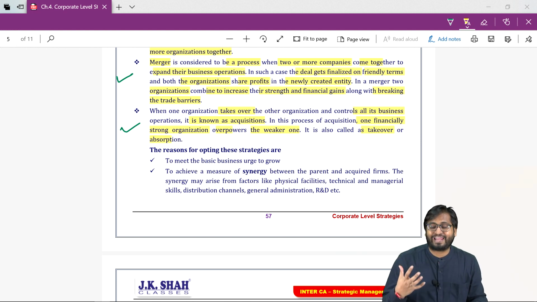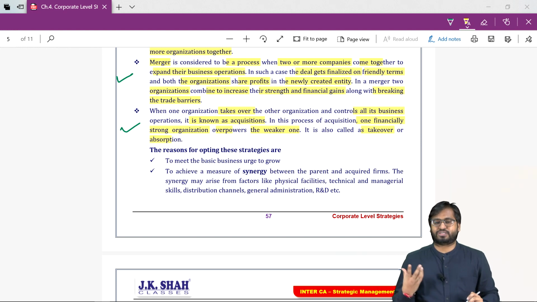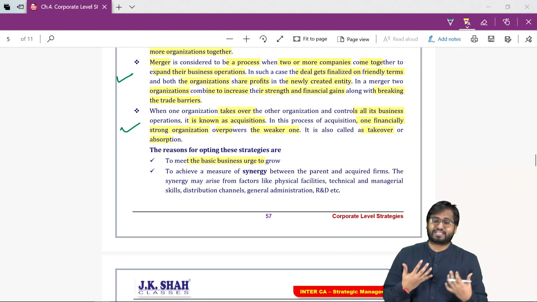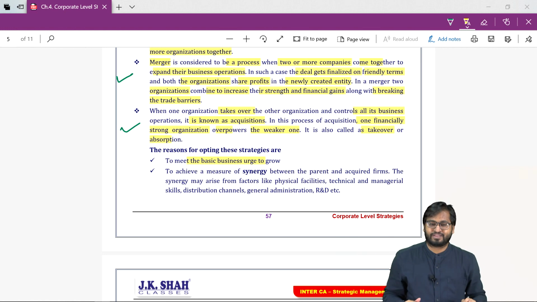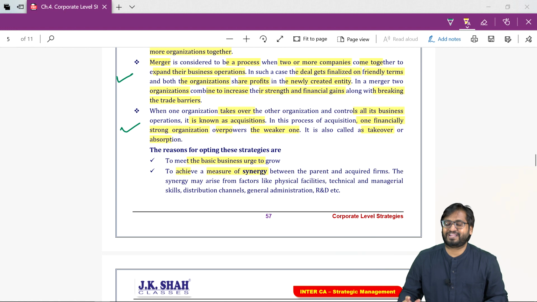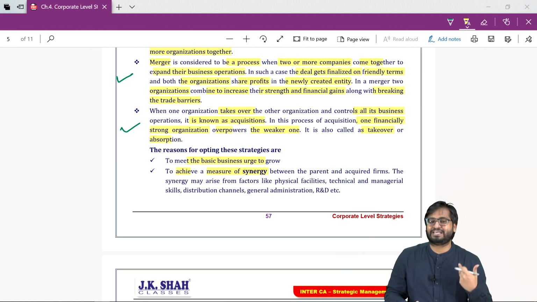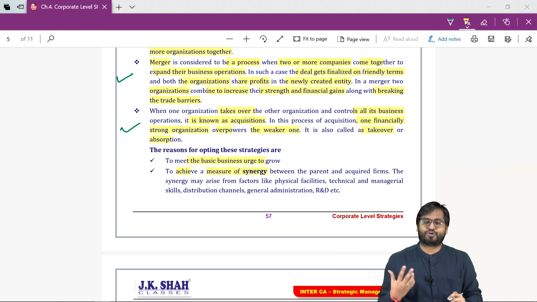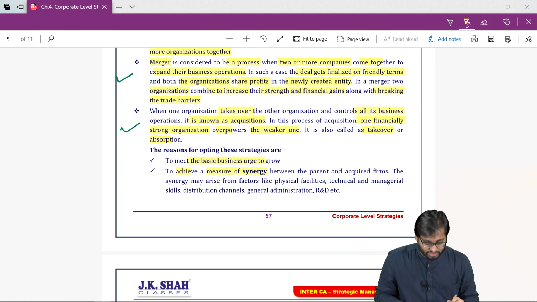So why do companies go for merger and acquisition? Because our basic urge, our basic requirement is to grow and to achieve synergy, so that we can take advantage of something called synergy. If we combine together, the combined benefit will be more. So that is why we go for mergers and acquisition.